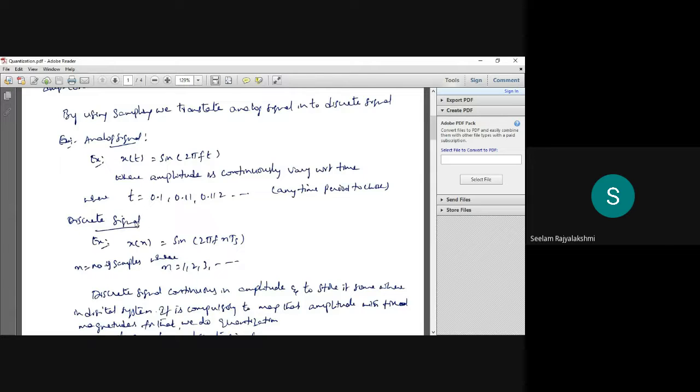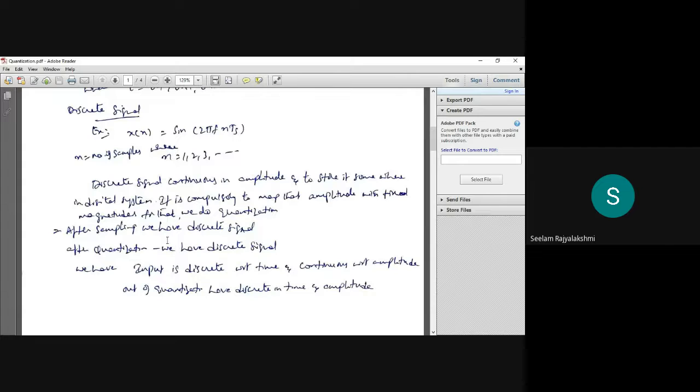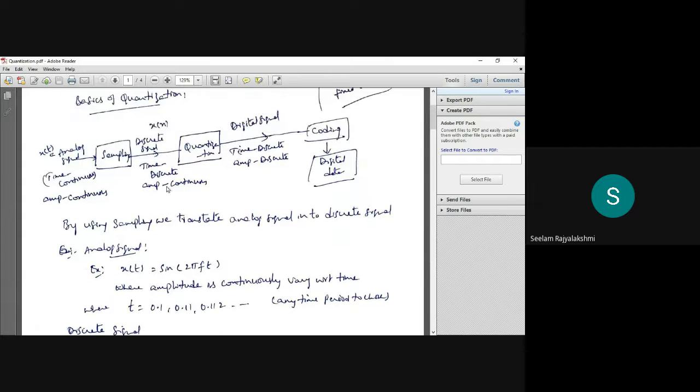Now let us see the discrete signal, which is represented as x of n, equals sine 2 pi f n Ts. Here n is the number of samples, where n equals 1, 2, 3 and so on. The discrete signal is still continuous in amplitude, and to store it in a digital system, it is compulsory to map that amplitude to fixed magnitudes. For that we do quantization. So after sampling we have the discrete signal.